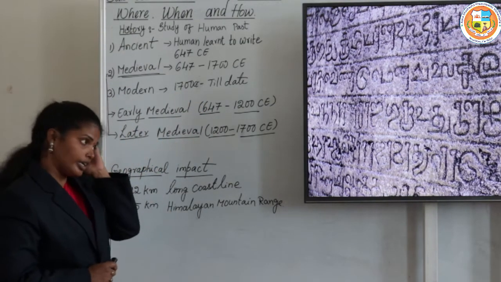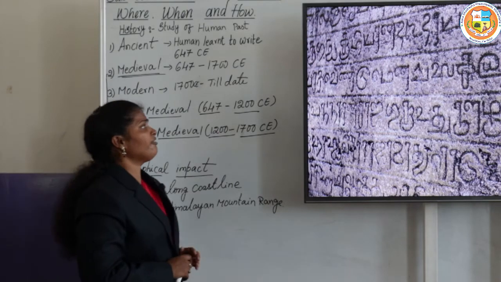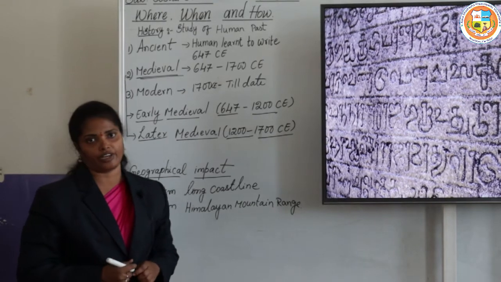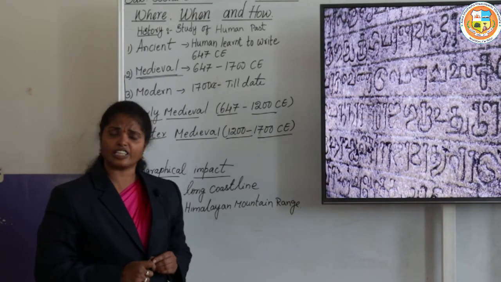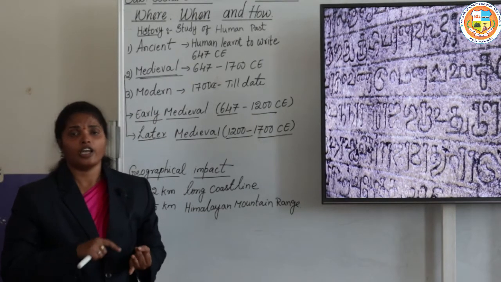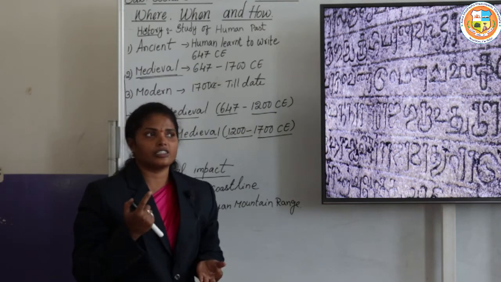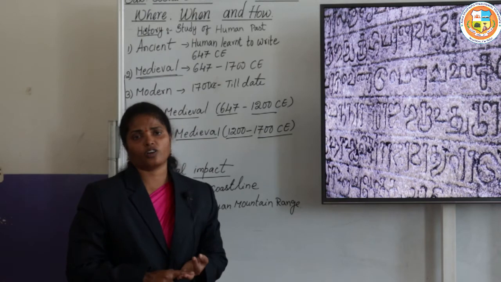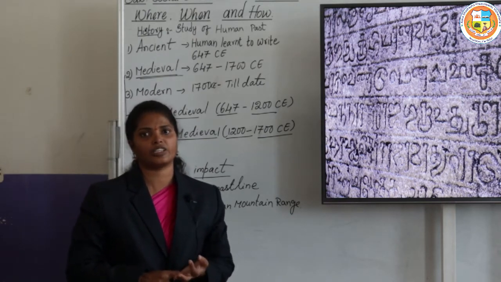There were many far-reaching changes in the medieval period, in the social, political and economic spheres.